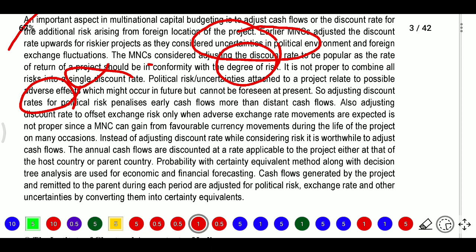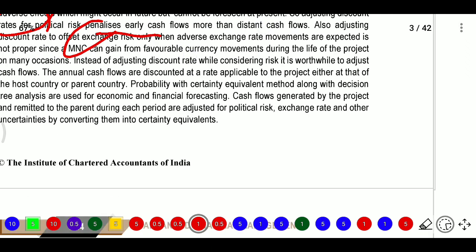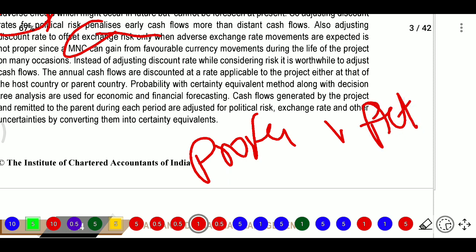So adjusting the discount rate is not possible in some cases, and in some cases it risks penalizing the earlier cash flows, with more distant cash flows happening later. Using the discount rate to offset exchange risk only when adverse exchange rate movements are expected is not proper, since MNCs may gain from favorable currency movement during the life of the project on many occasions. So they will look at the cash flows instead of adjusting the discount rate, because the project amount was different from actual, they have different risks, so they have different amounts.